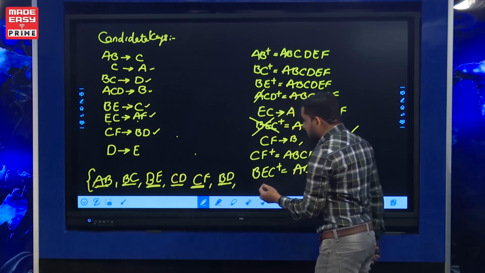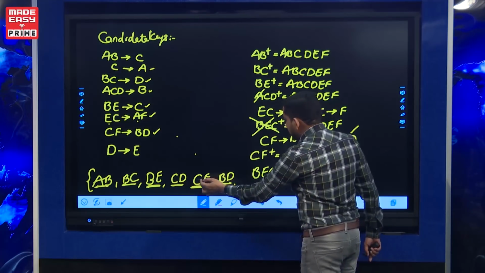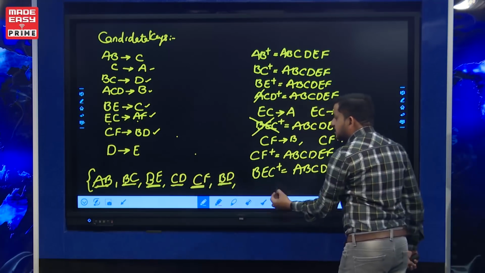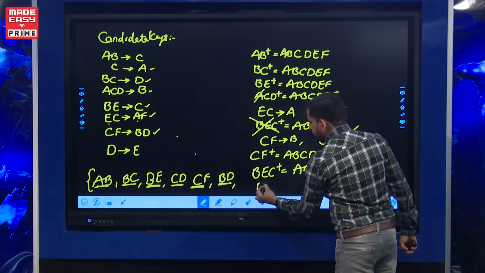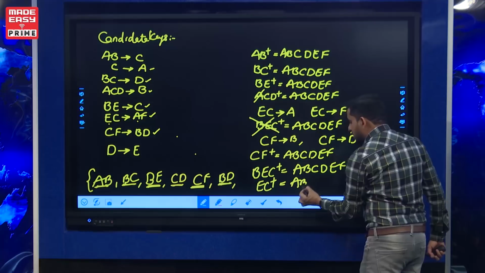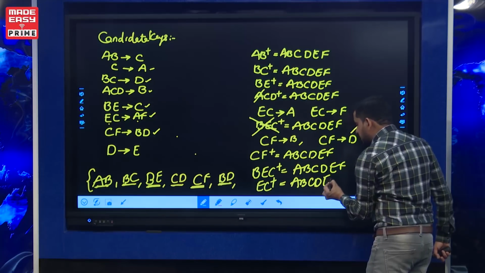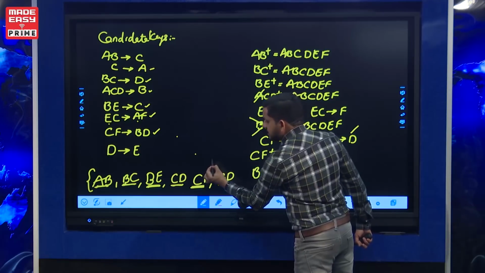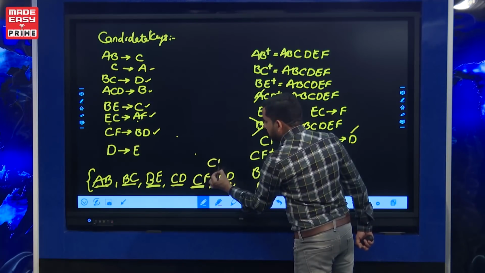then it becomes EC closure. EC closure also determines all attributes, that is A, B, C, D, E, F. Okay, so EC or CE becomes one more candidate key.